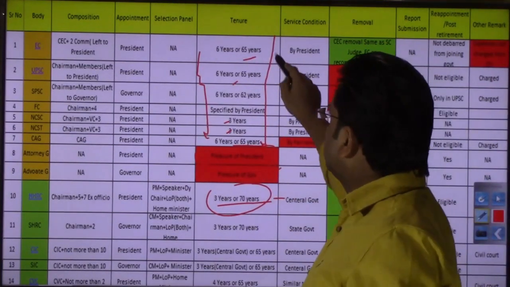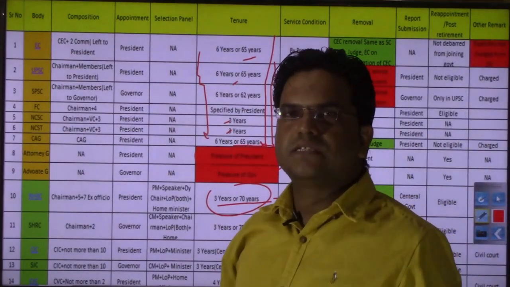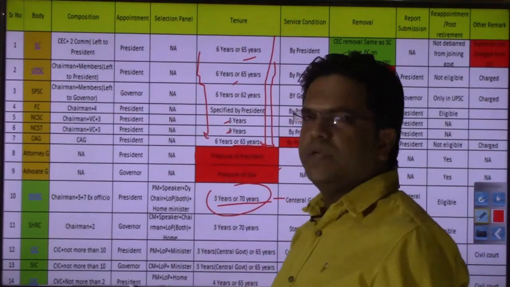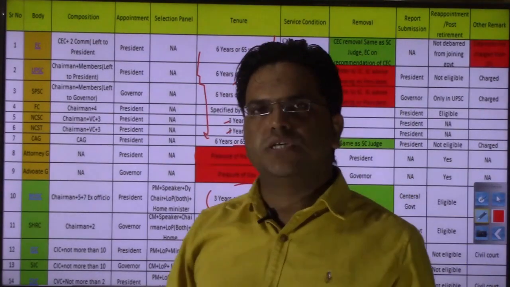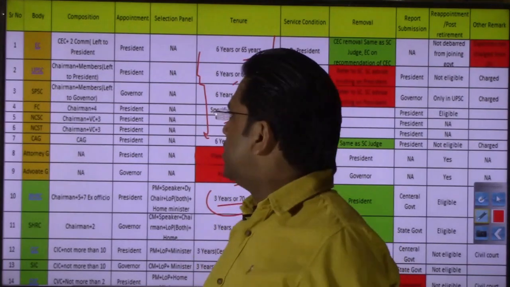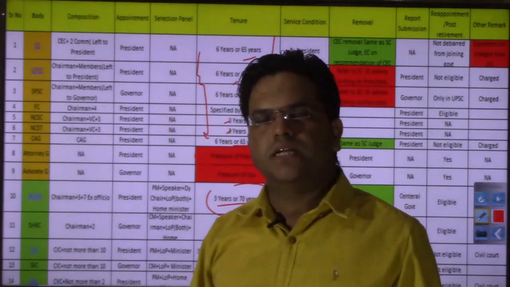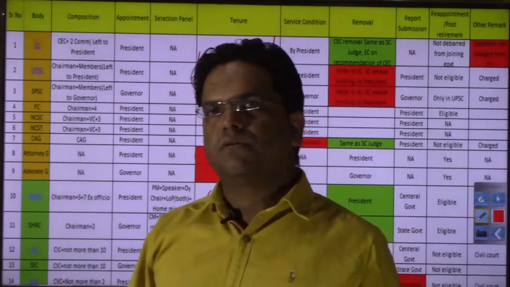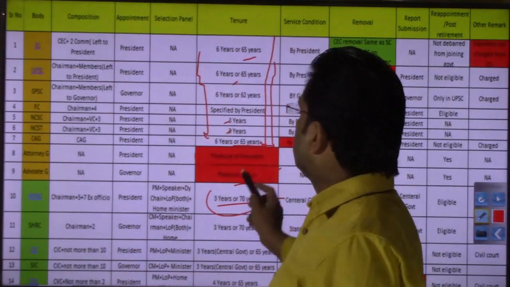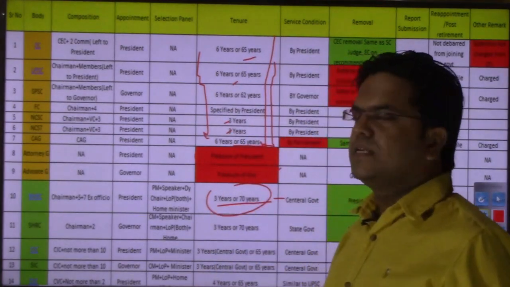Most of the constitutional bodies have a tenure of 6 years, except the finance commission, because they cannot be given a fixed tenure. They are generally appointed by the president for 2 years or 1 year, right? So except the finance commission and NCSC, NCST and NCBC, whose tenure is around 3 years, right? Most of the constitutional bodies, that is EC or UPSC or CAG, theirs is 6 years.